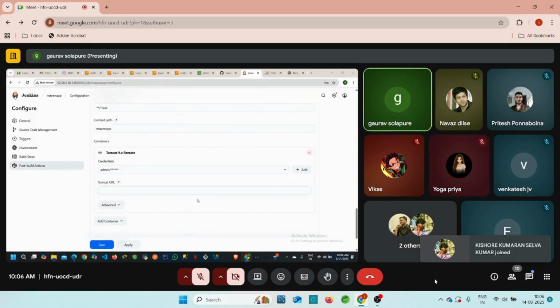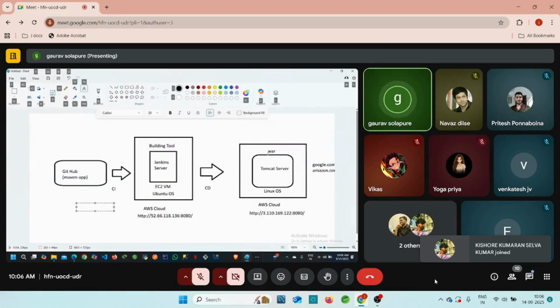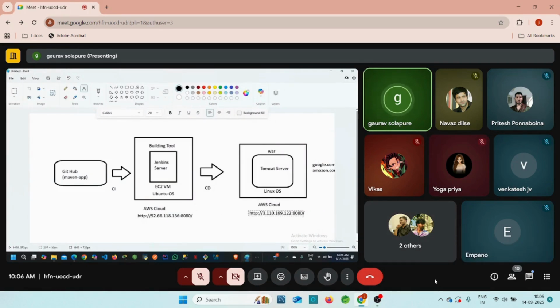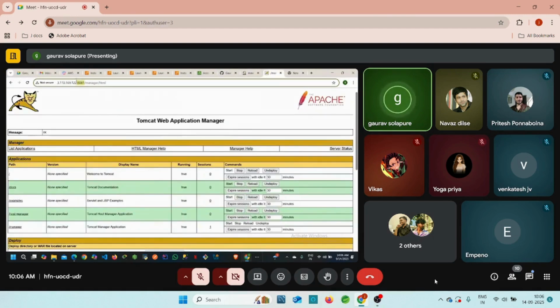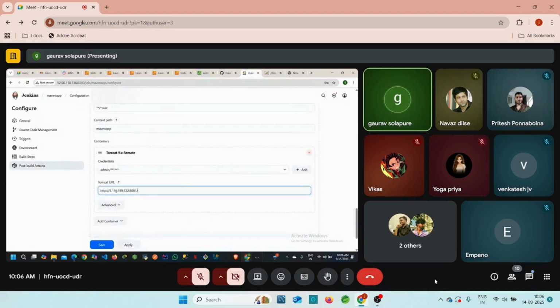Now, where can we deploy our application, guys? On this Tomcat server, we want to deploy my application, right? So you can copy this public IP for this Tomcat. So go there, you can copy this IP address because I want to deploy my application on this Tomcat server. Go to the Maven and paste here.